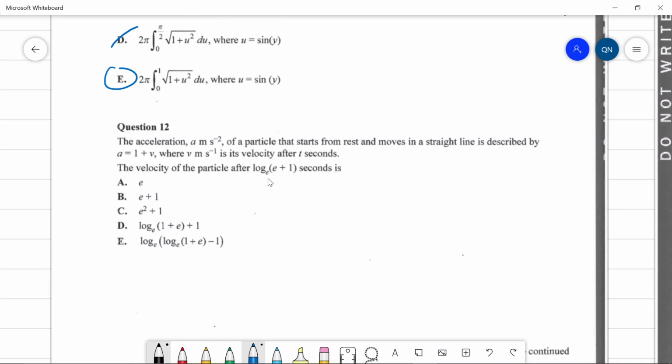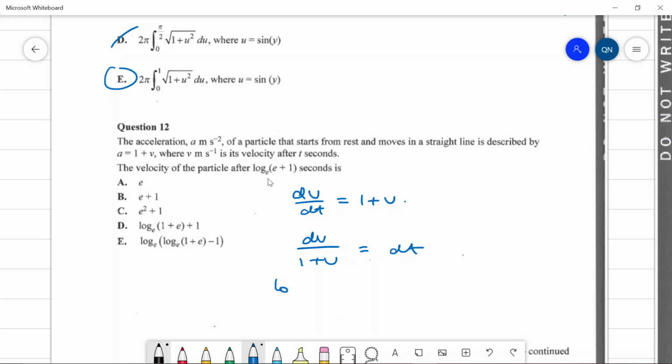The acceleration of a particle that starts from rest and moves in a straight line is described by this equation, where v is velocity. The velocity of the particle after this amount of time is... So we have dv on dt equals 1 plus v, and I want to find the solution for v. Do we have to integrate this? Probably. So dv over 1 plus v equals dt.